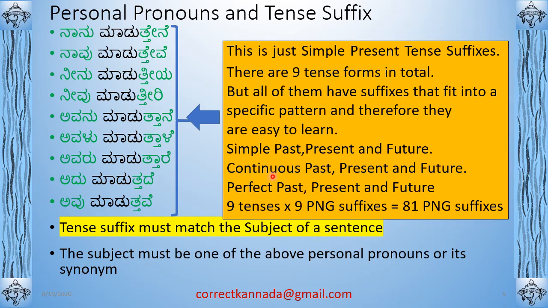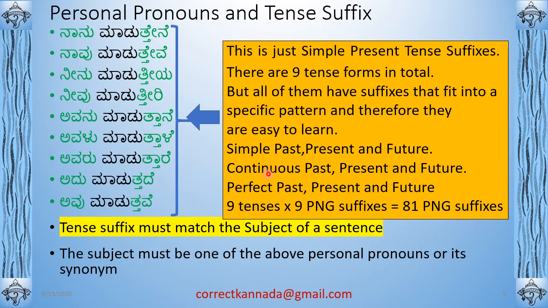So that is 9. So the 9 tenses times the 9 PNG suffixes is 81 PNG suffixes. PNG stands for person, number, and gender. So whenever I say PNG suffix, just remember that. So there are 81 unique suffixes that you have to use when you're speaking Kannada. Now these 81 unique suffixes all fall in a pattern. You don't have to remember that. As you just do more and more, you will get the pattern automatically.